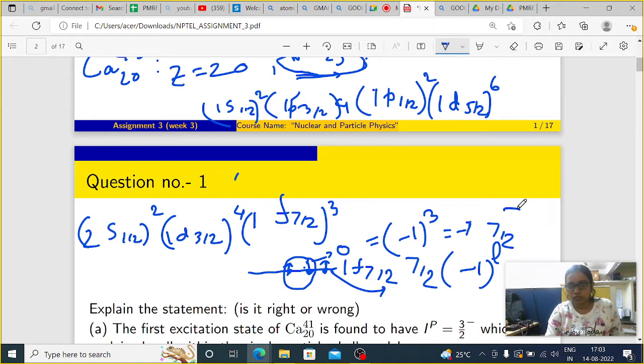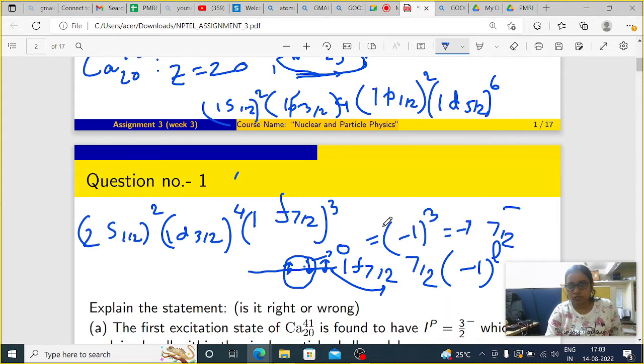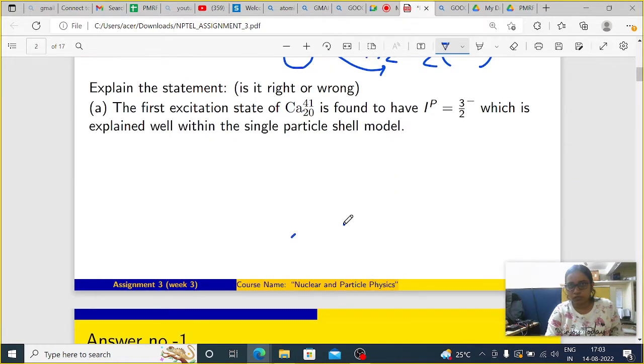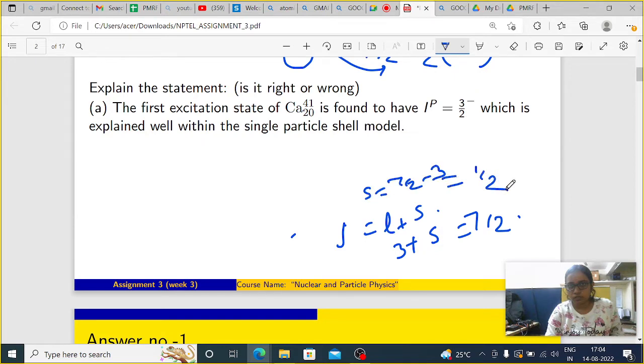Spin means whatever it is, 7 by 2 only. So here J equals L plus S. So what is L here? L is 3, F. F plus S is 7/2. So S will be 7/2 minus 3, which means half. Is it correct? There is no option of half. The options are 7 by 2, 5 by 2, 1 or 3 by 2.